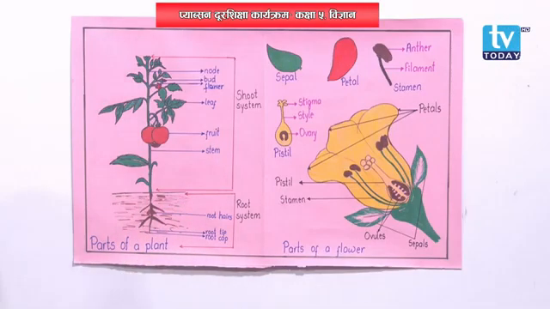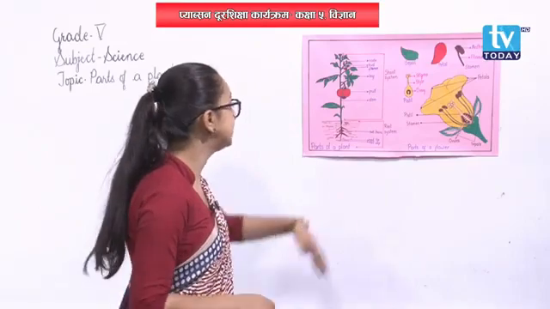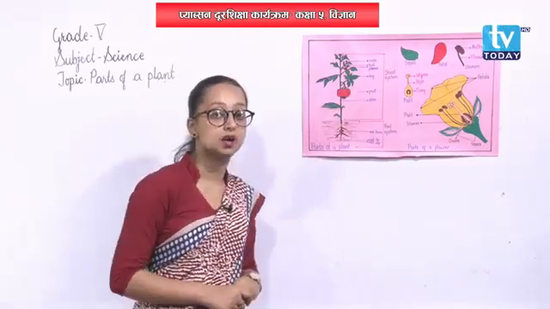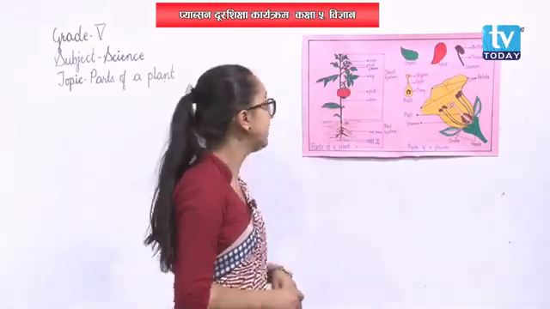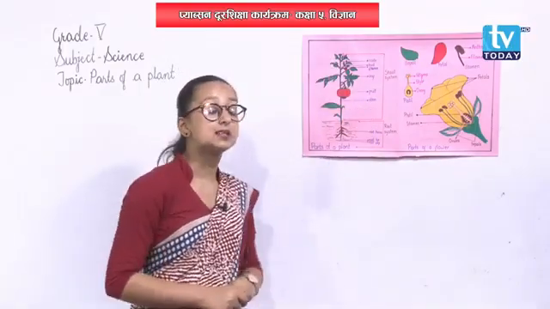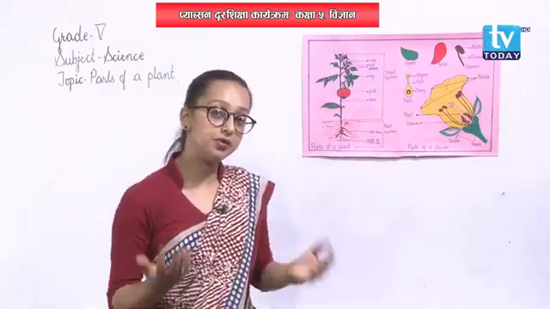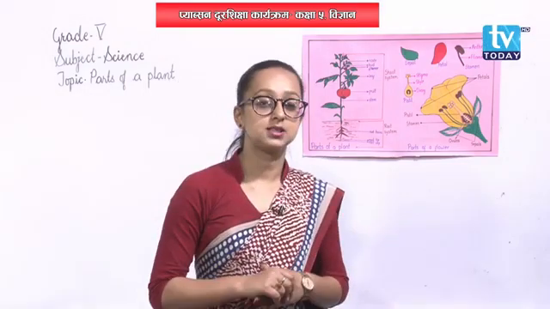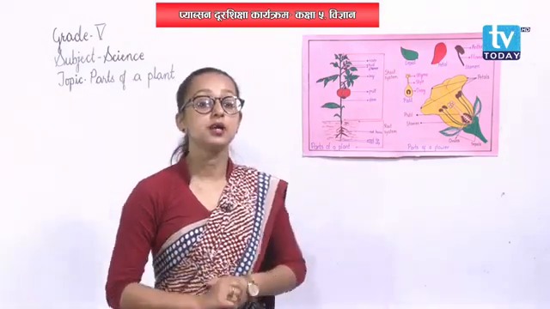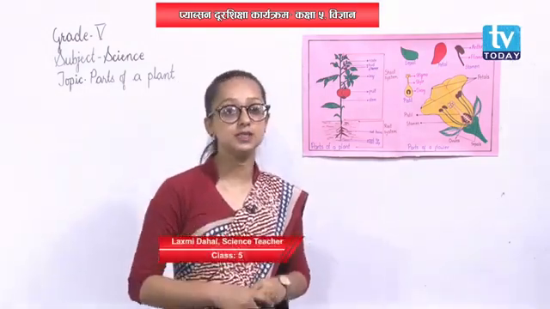Stem. Okay. Stem is the aerial part of a plant. That means it lies above the soil. The stems of plants may be weak or strong. Some plants have a weak stem, whereas some of them have a very strong stem.